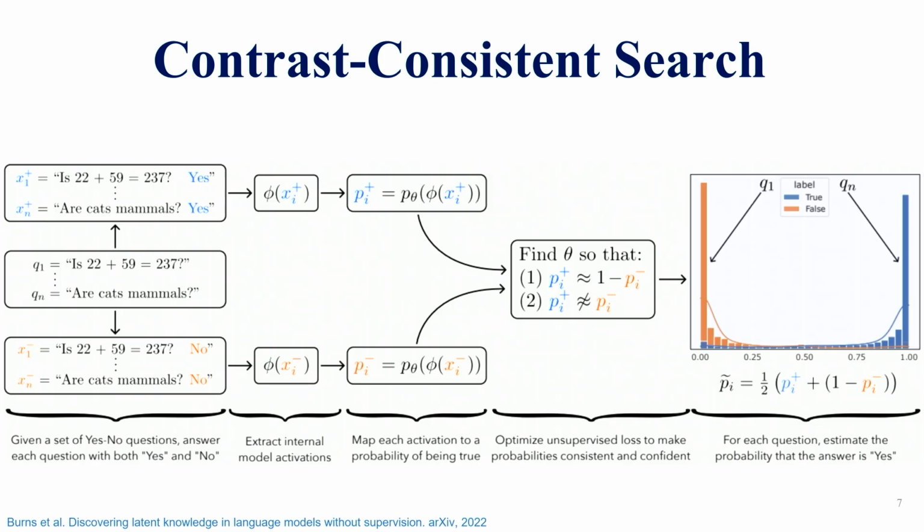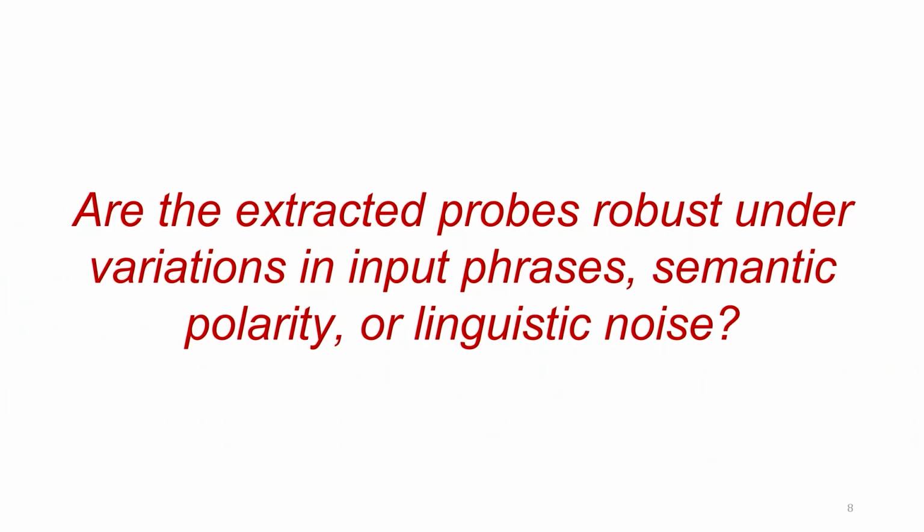So there have been several works in sparse autoencoders and activation steering that were used to understand the internal representations of the model. Contrast-consistent search was a popular paper by Burns et al. that comes up with a scalable, unsupervised probing framework that didn't use any training labels and can understand the internal representations of the model. Now, what we were trying to look into in this space is, for the probes that we get from these unsupervised learning frameworks, how robust are those probes to specific input variations or polarity-specific perturbations.